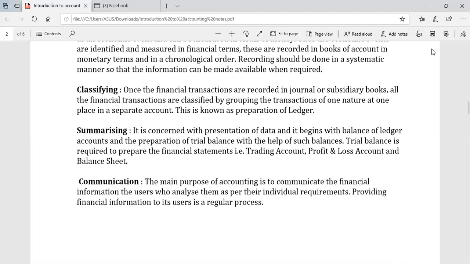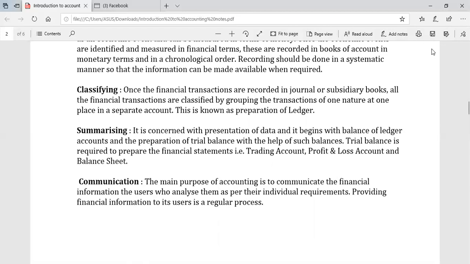After recording the transaction in the very first book, known as the journal or journal proper, we have to classify. The next accounting process is classifying, which is very important.